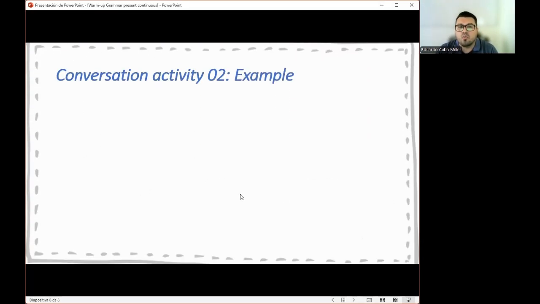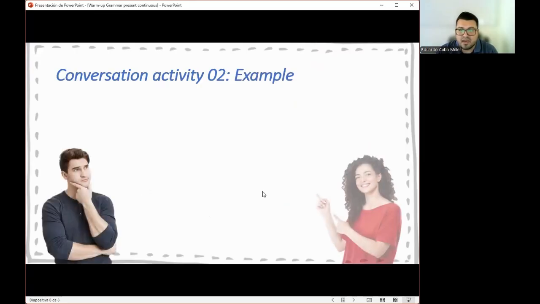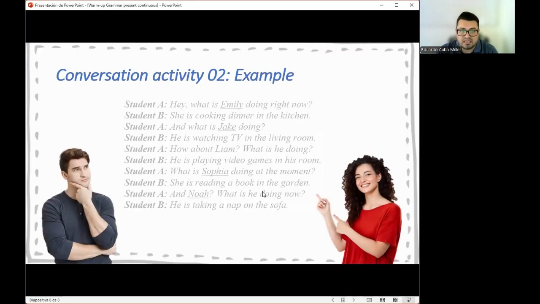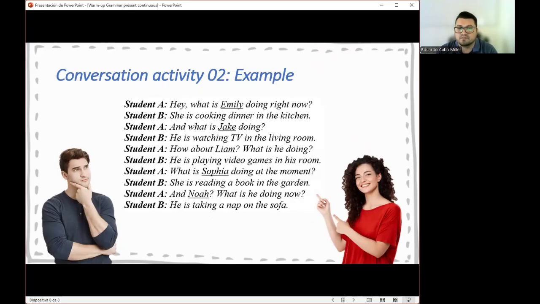Here I have, guys, one more example for you, and I need 2 students to role play this conversation. Please. Right, thanks a lot then, guys. When you finish creating your conversation, I'm going to ask you to role play the conversation you have created in front of the class for all your classmates. So let's work on that, guys.